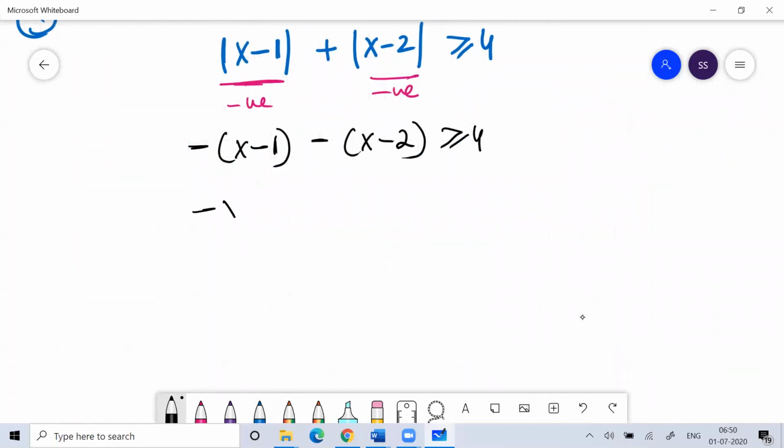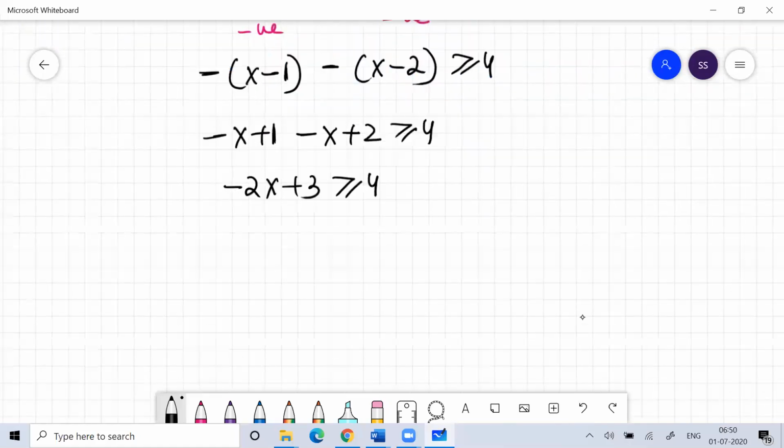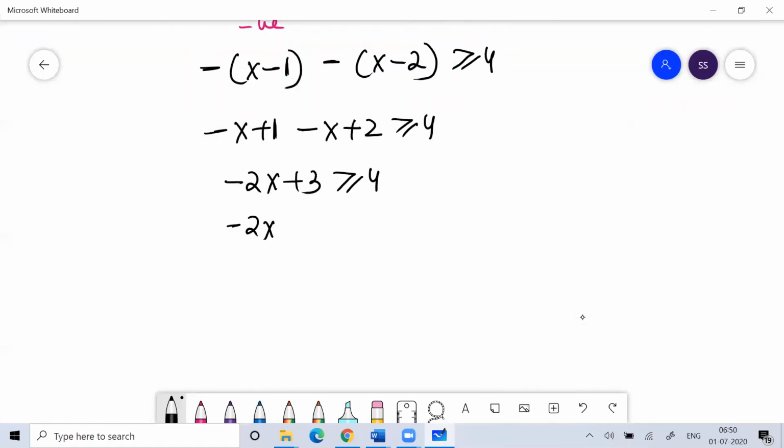So I can say minus of x plus 1 minus of x plus 2 is greater than or equal to 4. So minus 2x plus 3 is greater than or equal to 4. I can say minus 2x plus 3 minus 4 is greater than or equal to 0.